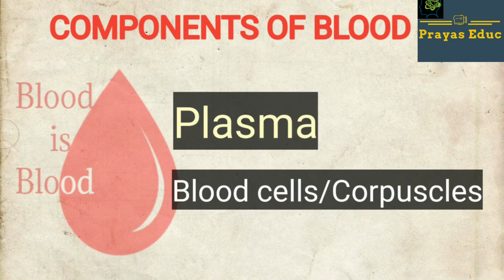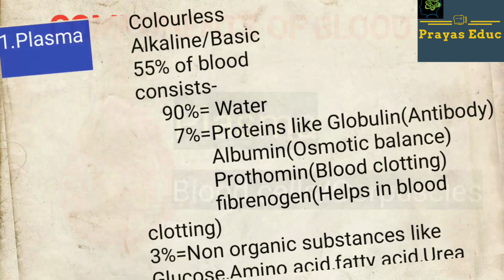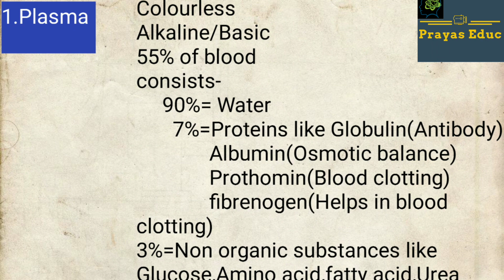Then the components of blood. Blood has mainly two components, that is number 1 plasma and number 2 blood cells or corpuscles. First of all, we know about the plasma. Plasma is a colorless alkaline or basic material which is about 55% of the blood.